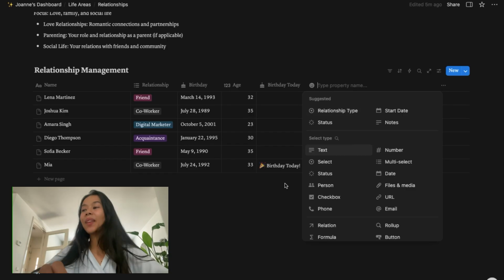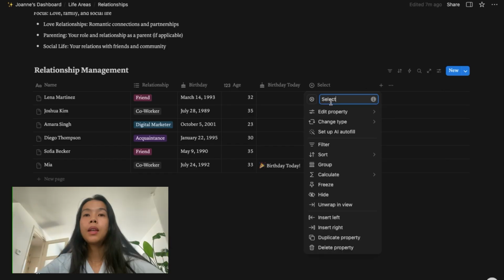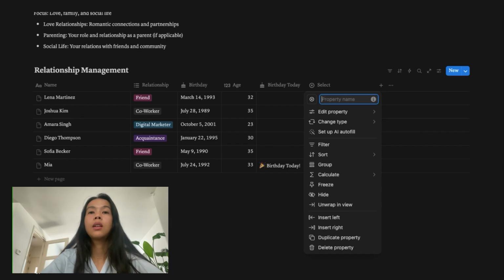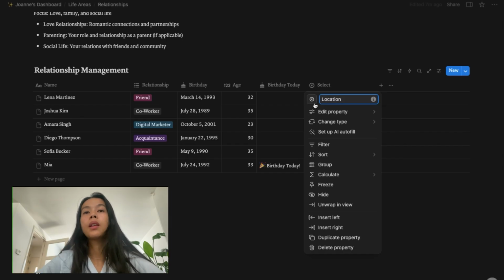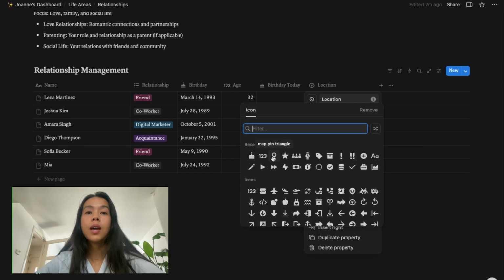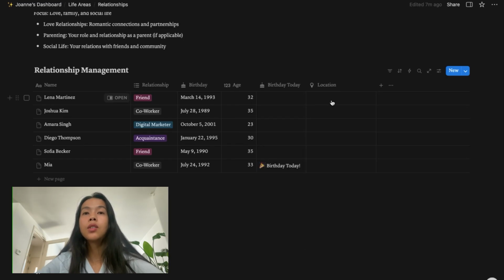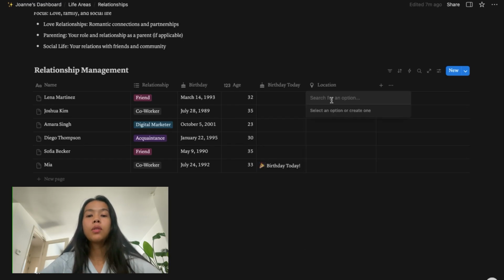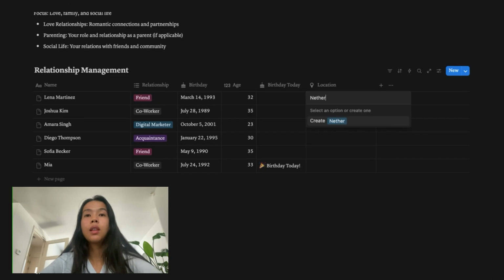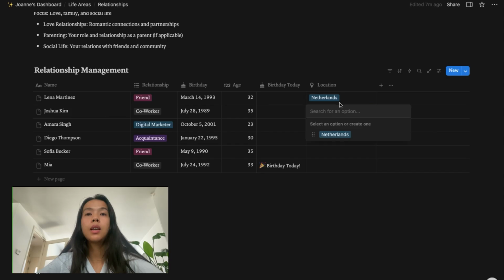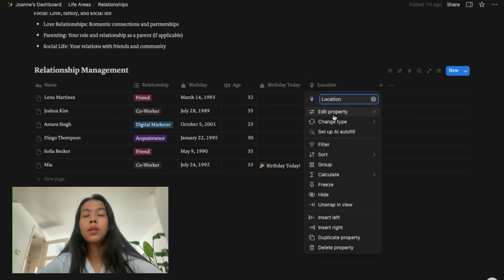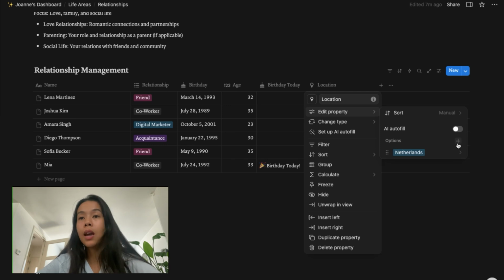All right, let's continue. And then we can add city or location. And then we're going to change the icon for this location. So I'm going to focus on countries. Netherlands. And then you can add here. So when I go to property, edit property, I can add the options.